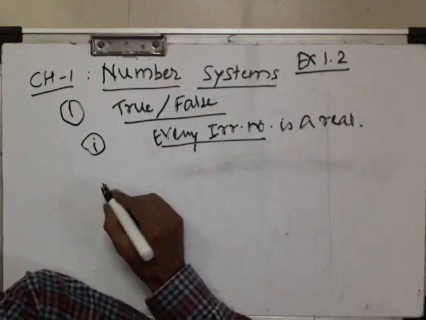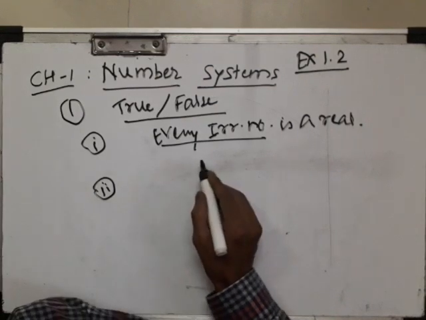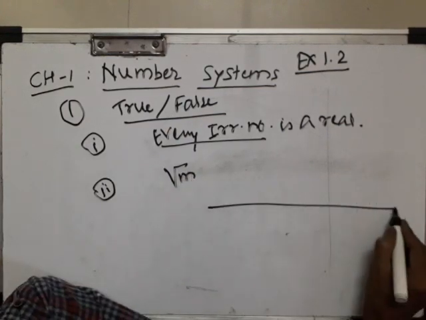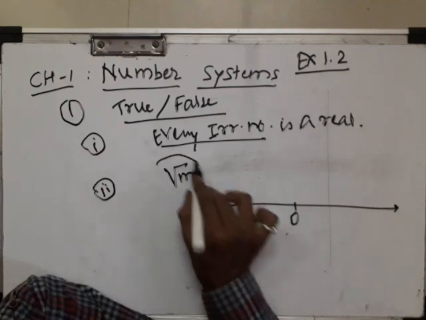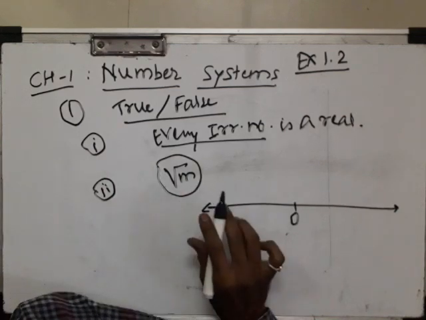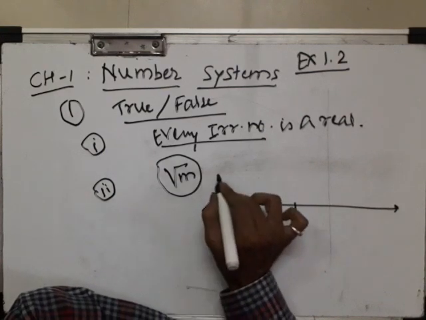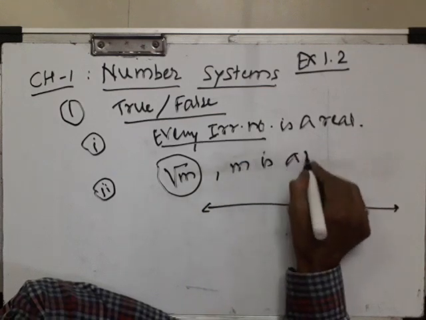Okay. Now, second bit of it. Every point on the number line is of the form root m. Is this true or false? Every point on the number line is of the form root m, where m is a natural number.